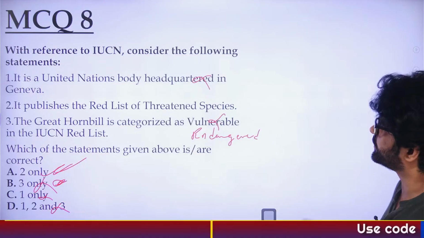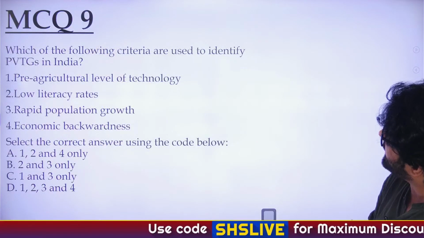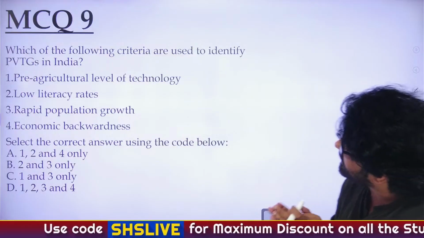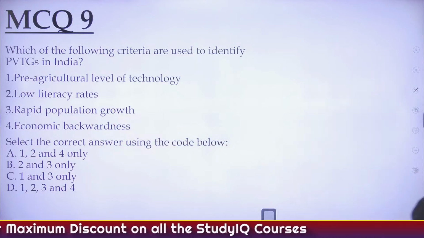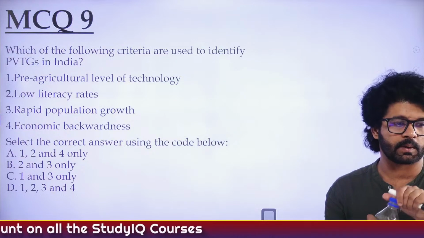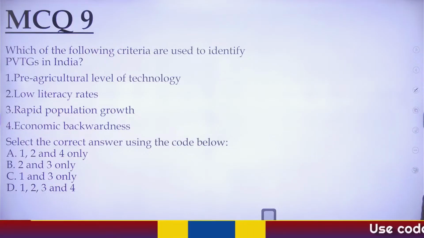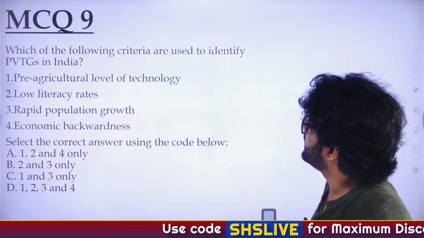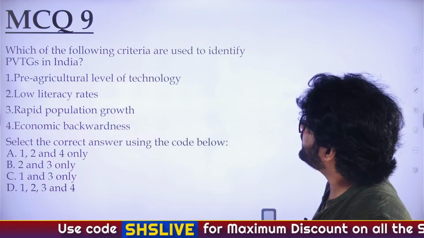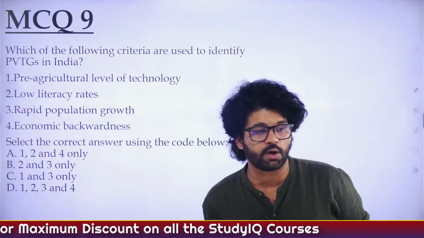Not in Geneva, it's in Switzerland. Cool. A, 2 only. MCQ 9. Which of the following criteria are used to identify PVTGs in India? Pre-agricultural level of technology, low literacy rate, rapid population growth, economic backwardness.